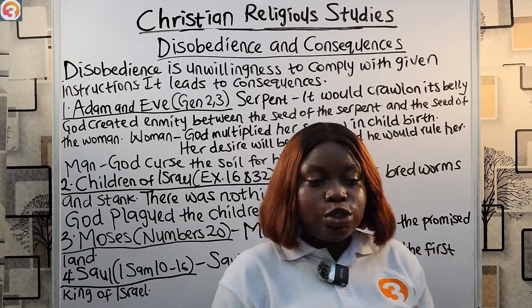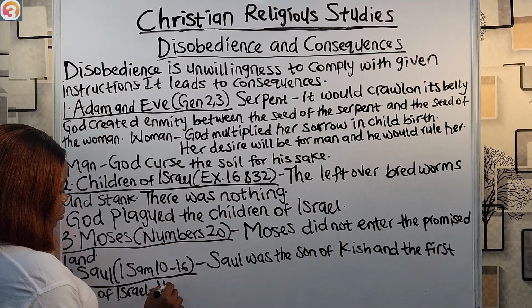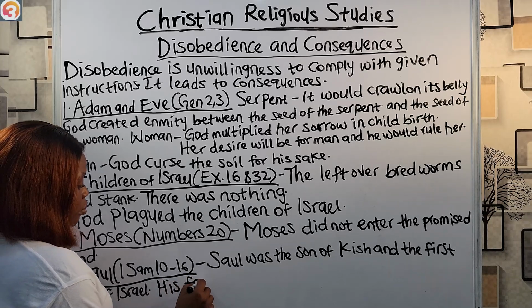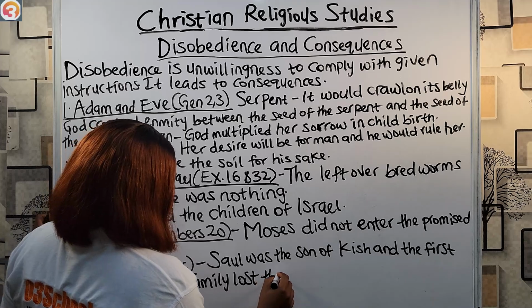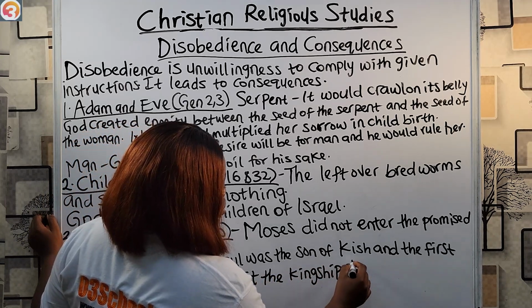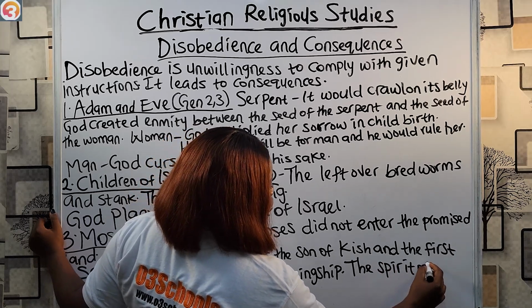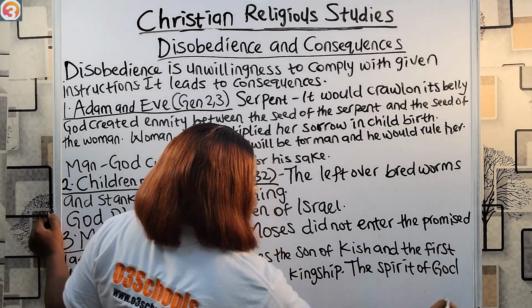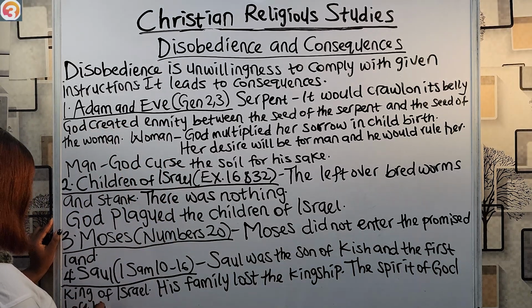So the consequence for Saul's disobedience to God was that his family lost the kingship. Also, the Spirit of God left him, and an evil spirit entered him.